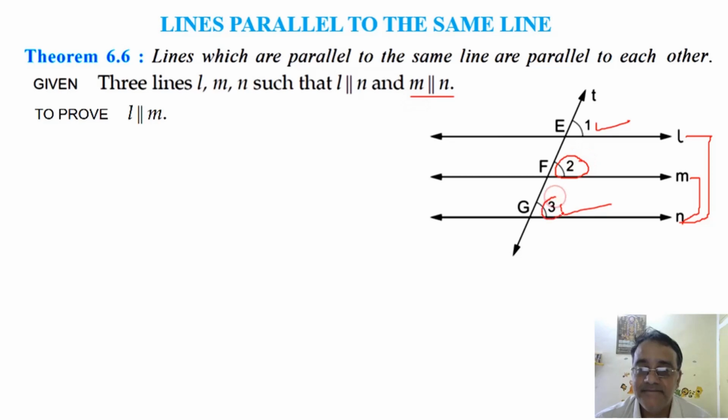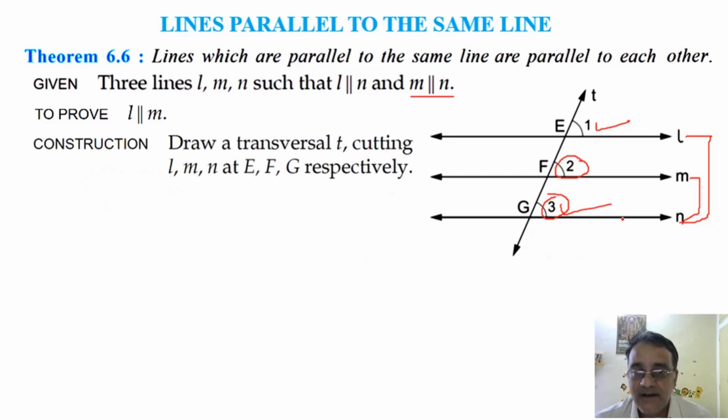Why? Corresponding angles, right. So we'll take one by one. First, see, three lines are given and now we are going to draw a transversal, क्योंकि क्वेश्चन में ट्रांसवर्सल नहीं दिया, स्टेटमेंट में ट्रांसवर्सल नहीं दिया है. So we have to draw a transversal T cutting L, M, N at points E, F, G respectively.